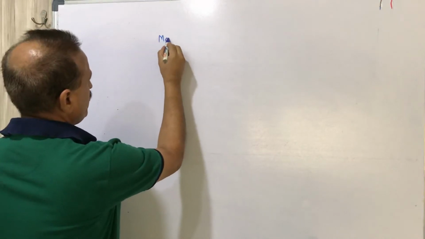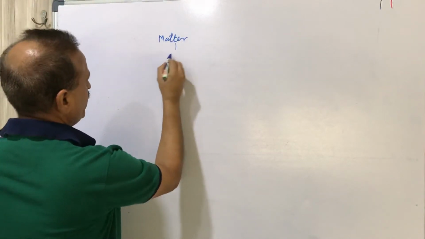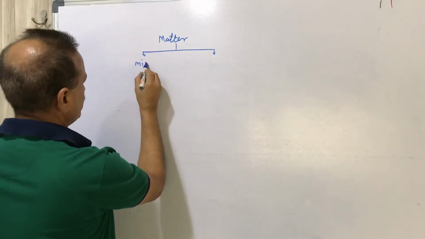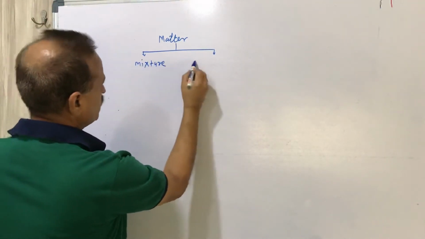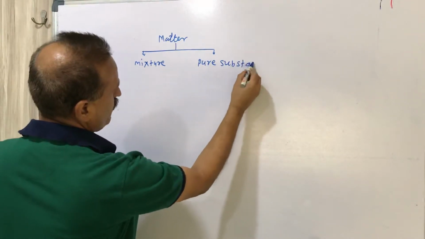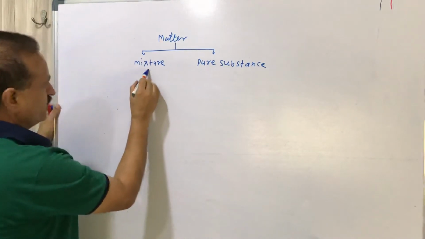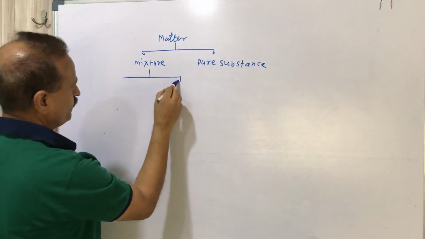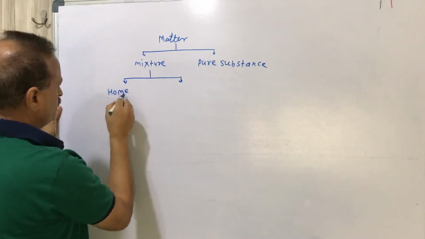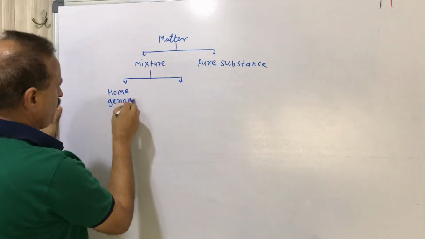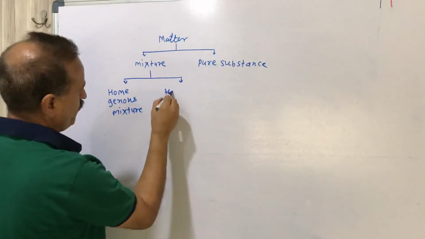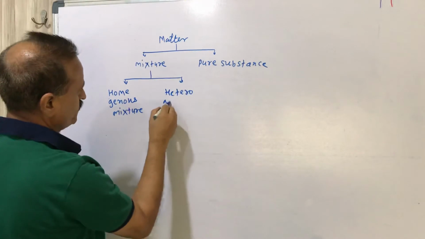Matter can be classified in two ways. One is mixture and another is pure substance. Mixture is further subclassified in two ways: homogeneous mixture and heterogeneous mixture.